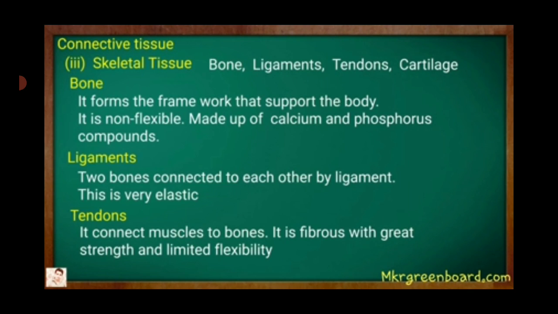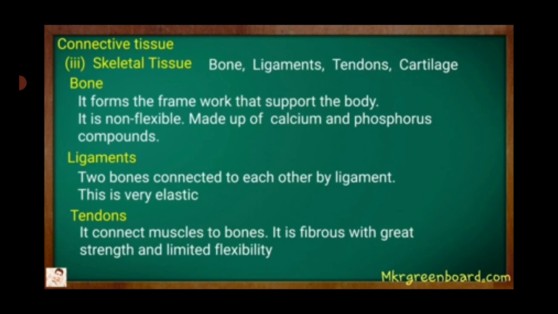First one is bone. It forms the framework that supports the body. It is non-flexible, made up of calcium and phosphorus compounds. So bones are non-flexible and provide support to our body. Second one is ligaments. Two bones are connected to each other by a ligament. This is very elastic.